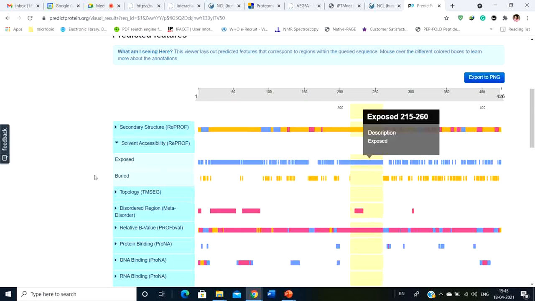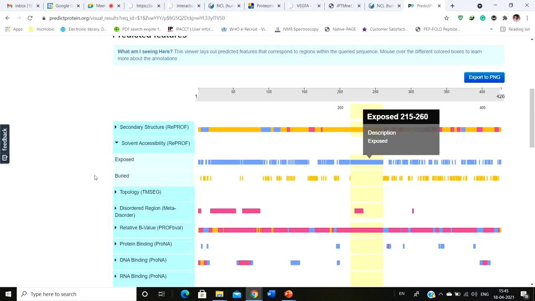Again, another importance is that some proteins are membrane proteins, right? In the case of membrane proteins, the hydrophobic amino acids are going to be exposed outside. Generally, if it's a cytosolic protein, the hydrophobic amino acids are buried inside because they repel water, right? They repel water, so that's why they are deeply buried inside. But for the membrane protein, the hydrophobic areas are exposed outside, especially the area which is deeply embedded inside the membrane.